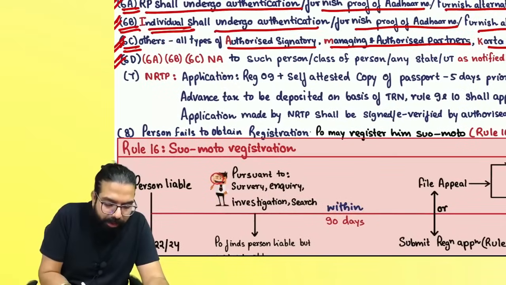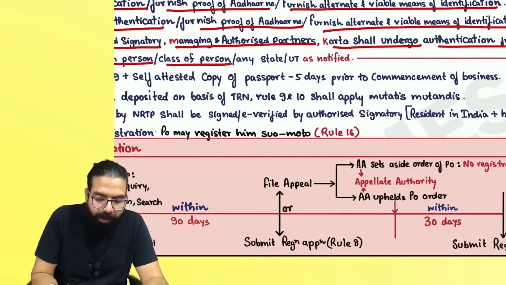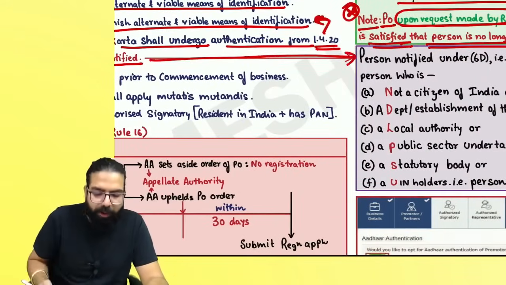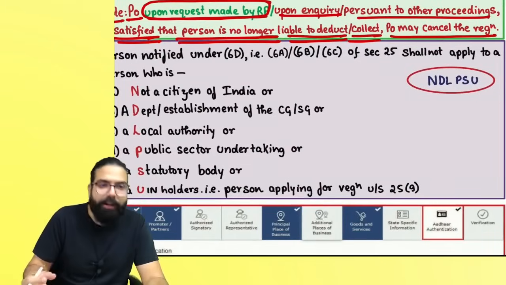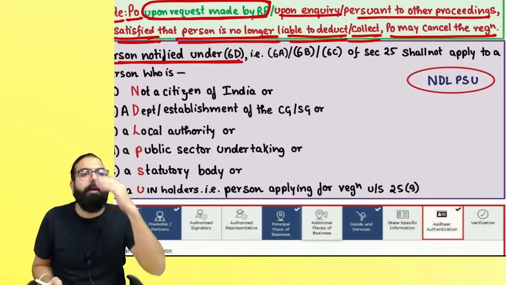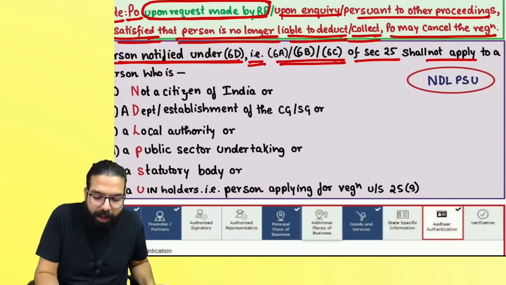The next one is section number 25(6)(d). 6A, 6B, 6C, and 6D is not applicable to such person or class of person or any state or union territory as may be notified, and the government has issued a notification for whom Aadhaar authentication will not be required. So they are telling that for persons notified under section number 25(6)(d), 6A, 6B, 6C is not applicable to whom?